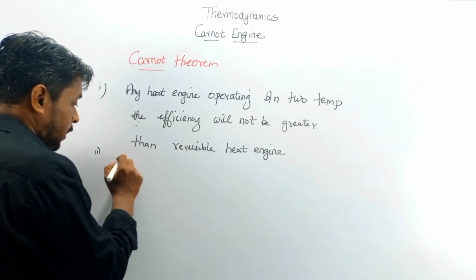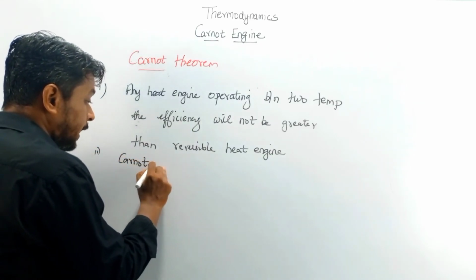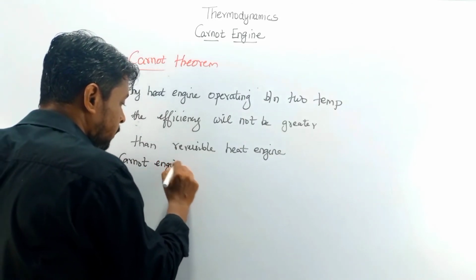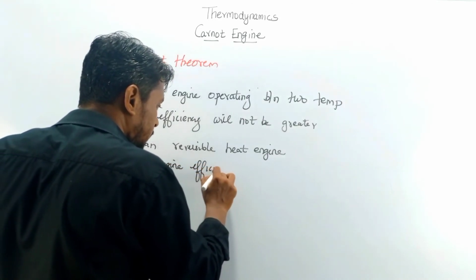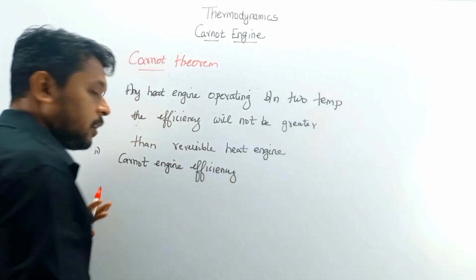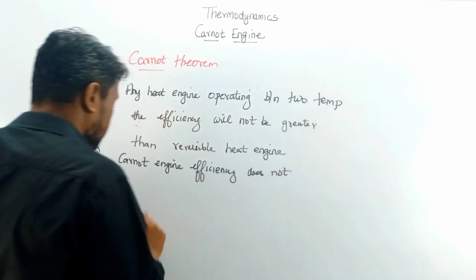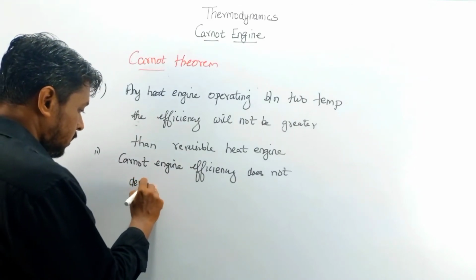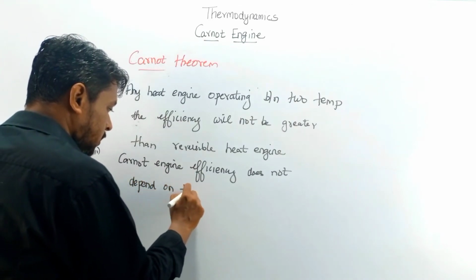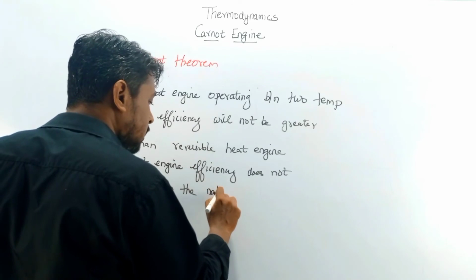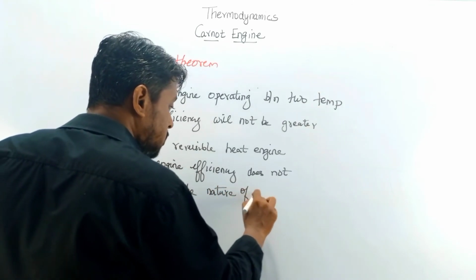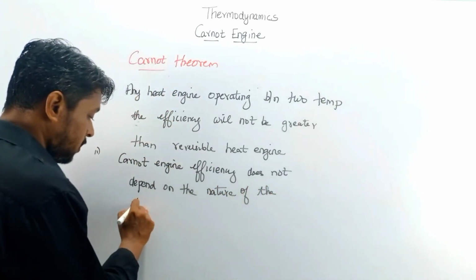Then we have another statement. So Carnot engine efficiency does not depend on the nature of the working substance.